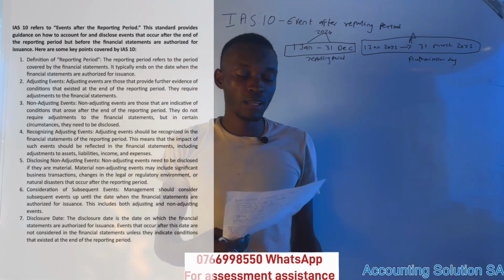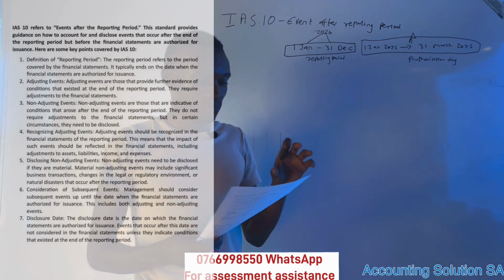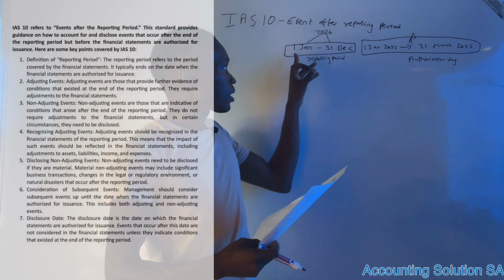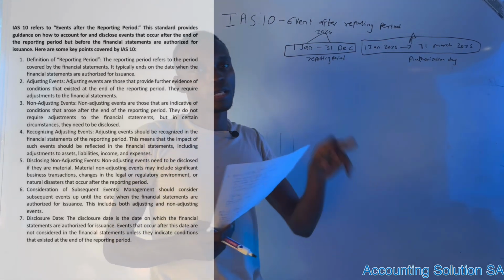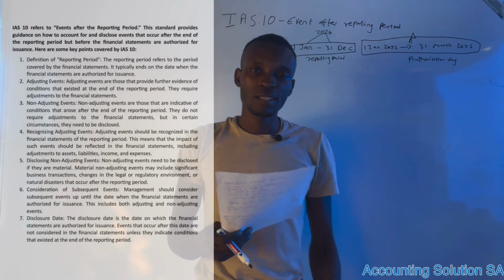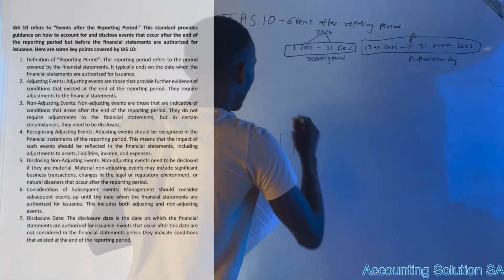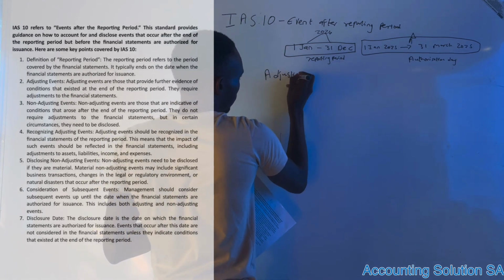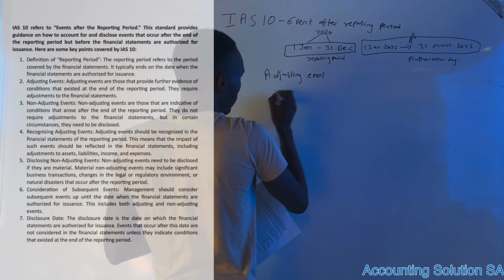In other words, if you find that the nature of this transaction is an adjusting event, it means that you need to go back to your financial statements and do the adjustment. Non-adjusting is the opposite, obviously. So how do we see that this is an adjusting event?